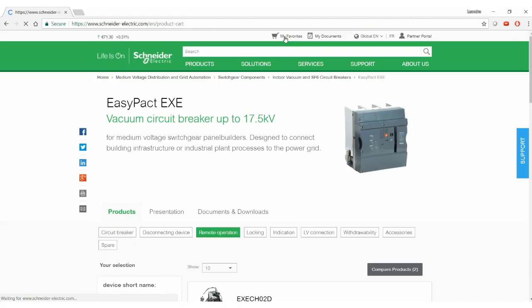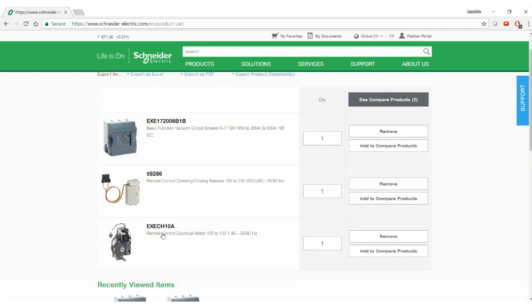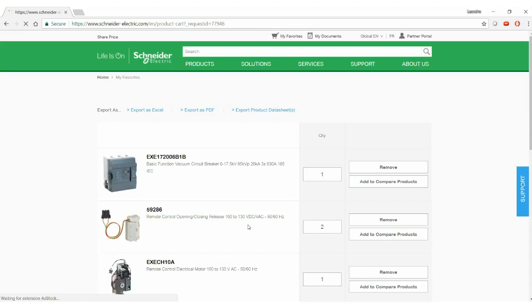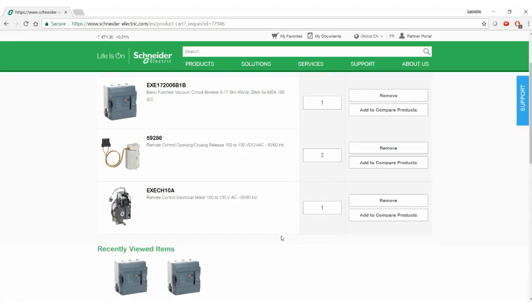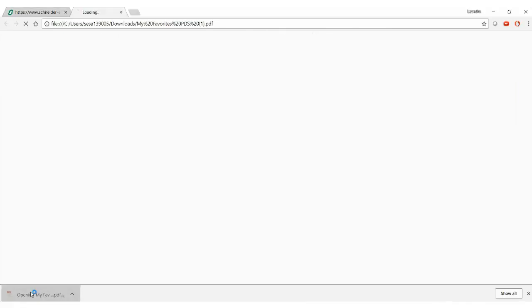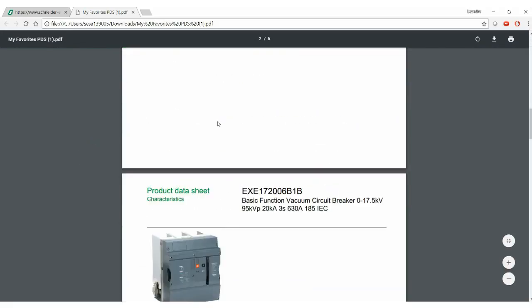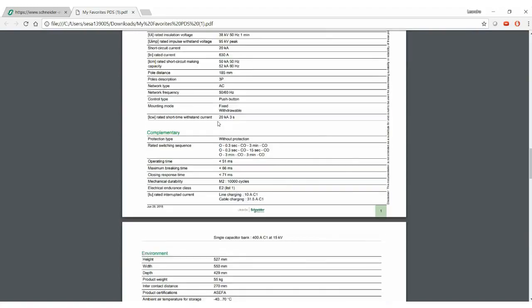You will get access to the components you have selected, and it's possible to change the amount that you want. You can just type the quantity that you need. It's also possible to export this list as an Excel and PDF file and to have access to the full data sheet of the product. Here you have the complete information on the selected product in a very, very simple way.